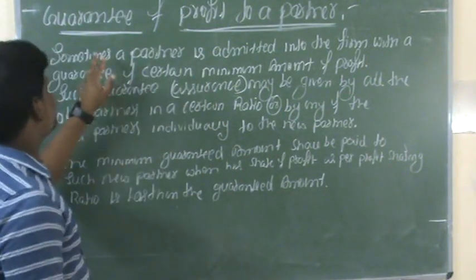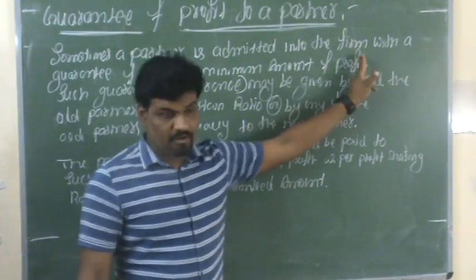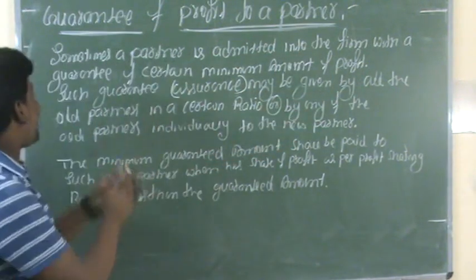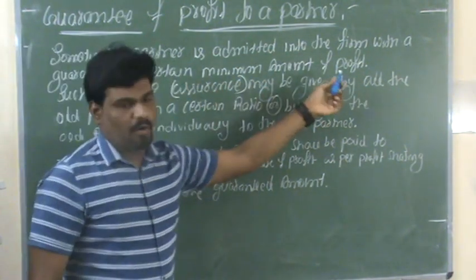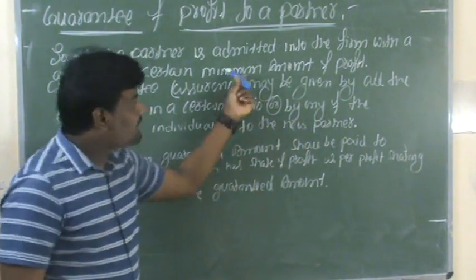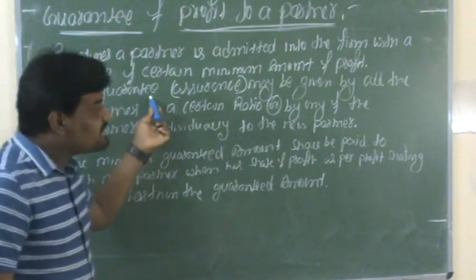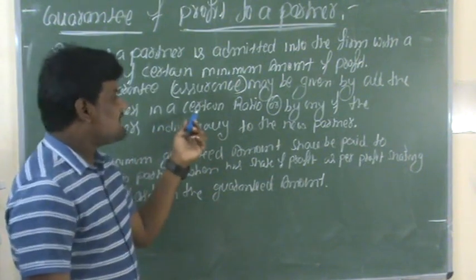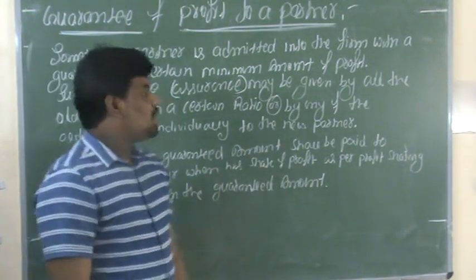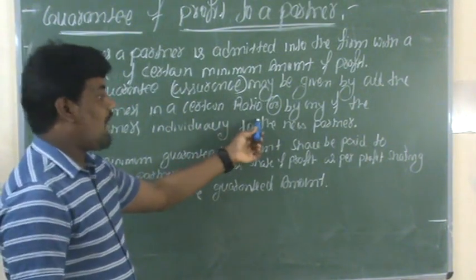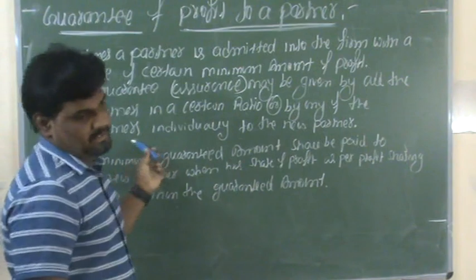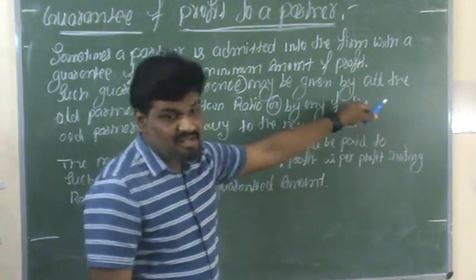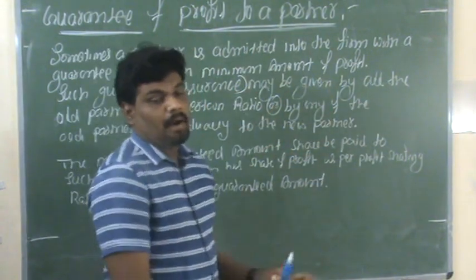Let me say it once again. Sometimes a partner is admitted into the firm with a guarantee of a certain amount of profit. Such a guarantee may be given by all the old partners in a certain ratio, or by any of the old partners individually to the new partner. This is guarantee of profit to a new partner.